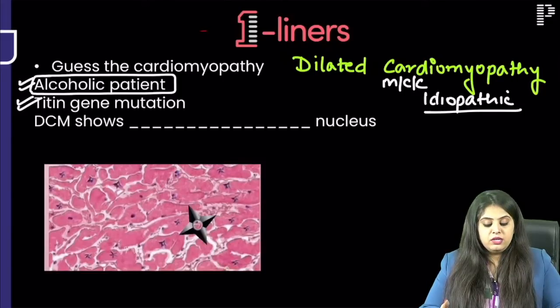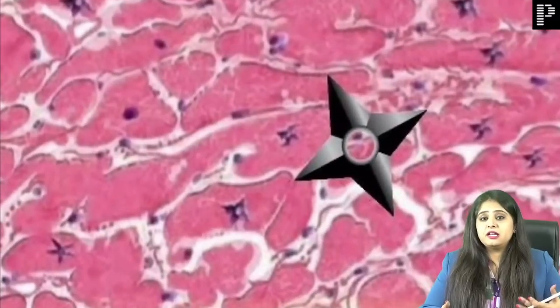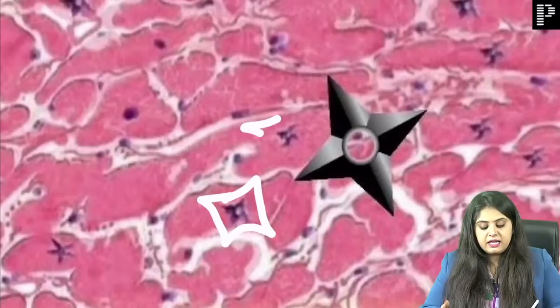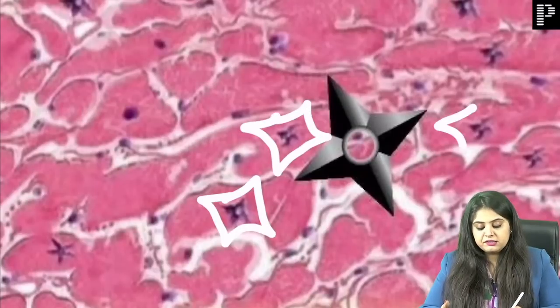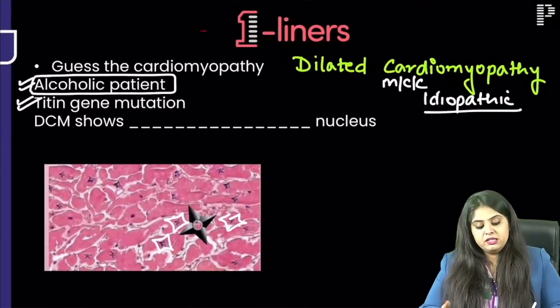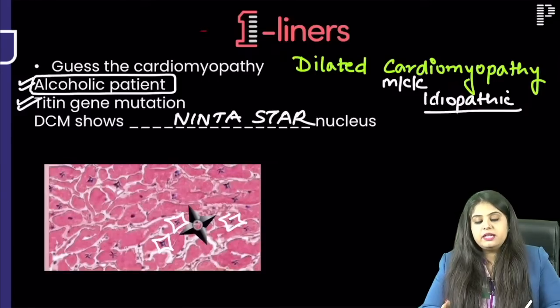I never used to teach this for FMG students earlier, but now I feel they are asking a lot of image-based questions. So I want to tell you what the nuclear finding in dilated cardiomyopathy is. Good news is they have only one photo of this, so they will have to give you this picture only. This is going to be the ninja star nucleus. Perfect. So we will write it as perfect, ninja star. Okay, done. DCM is done.